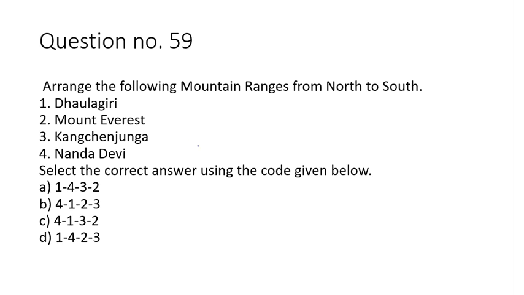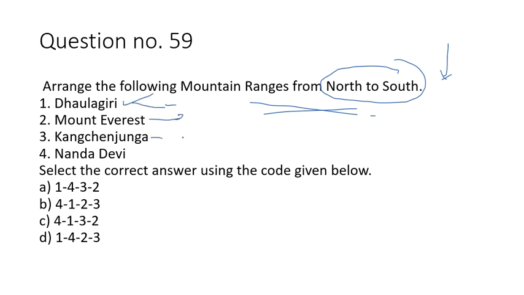Move to question number 59 on mapping. Question number 59 is with regard to the peaks in the Himalayan region. You have to arrange the peaks from north to south. There are some peaks given in the Great Himalayas. So number 1 is Dholagiri, it is in Nepal. Mount Everest, again in Nepal. Kanchenjunga in Sikkim, and Nanda Devi in Uttarakhand. So you have to arrange these 4 peaks from north to south.